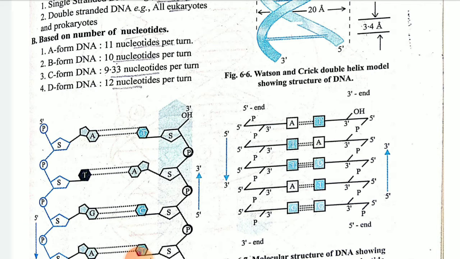A DNA generally has 11 nucleotides per turn. B, which you just studied, has 10 nucleotides, C has 9.33 nucleotides per turn, and D has 12. So, A is 11, B is 10, C is 9.33 and D is 12. Remember, children, it is classified on the basis of the number of nucleotides.